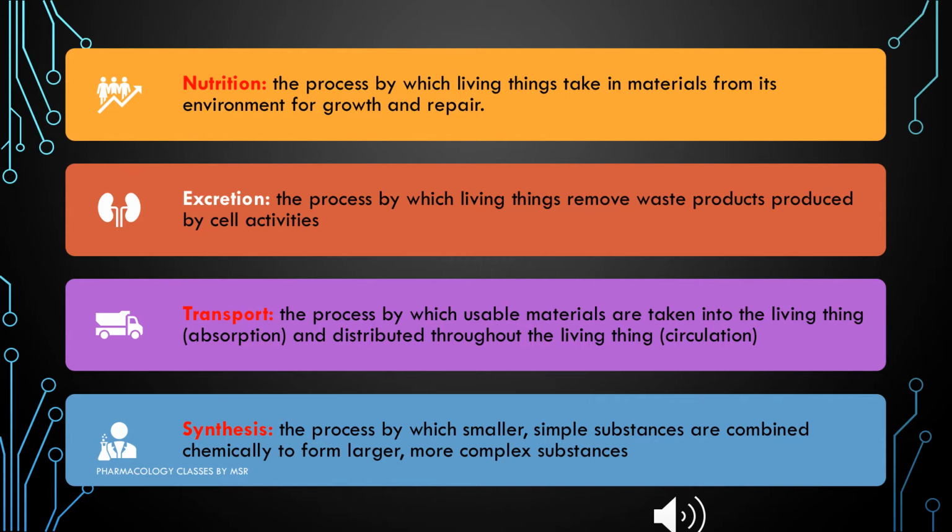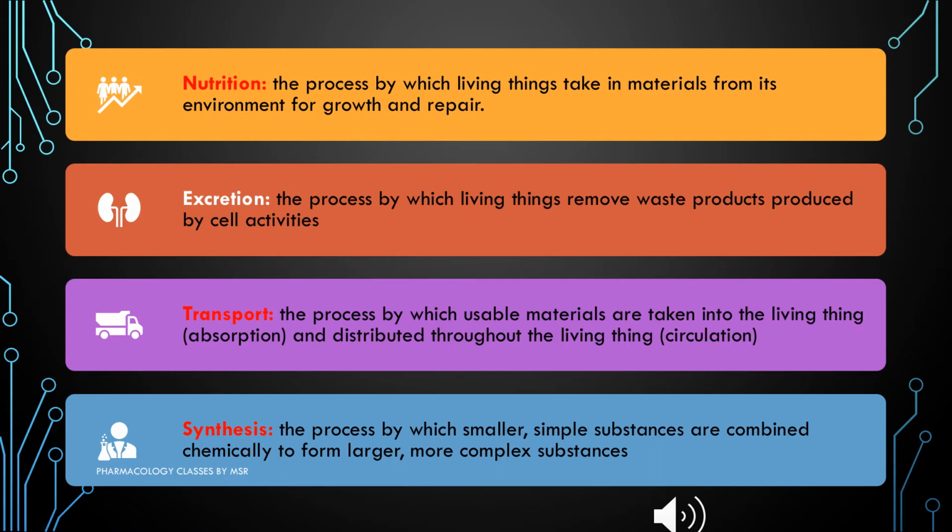The first one is nutrition. The process which involves taking materials from the external environment and using them for the growth and repair of our body is nothing but nutrition. Next is excretion. We take something in and utilize it, and it leaves us with waste products. The process of eliminating these waste products is excretion.